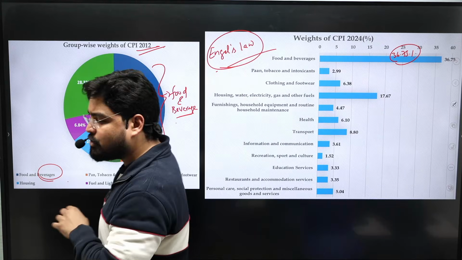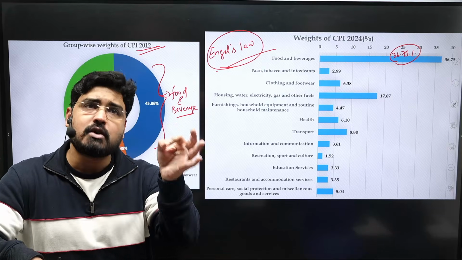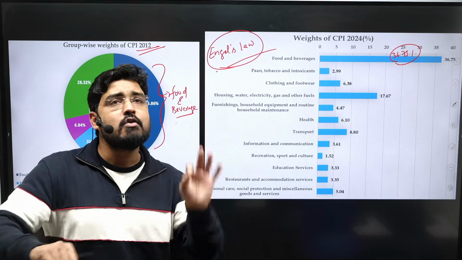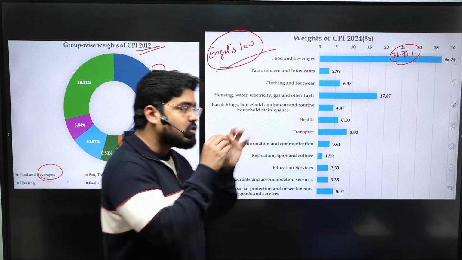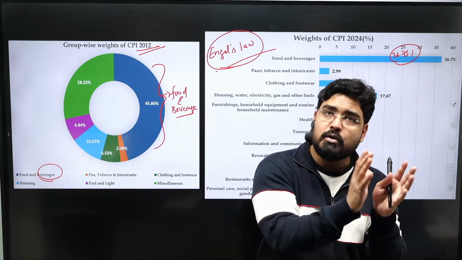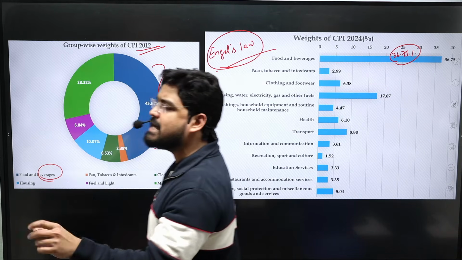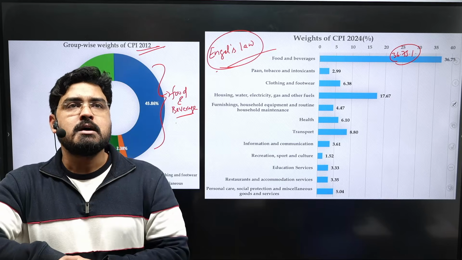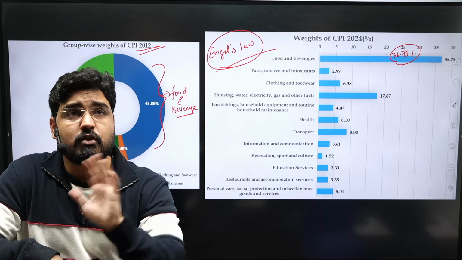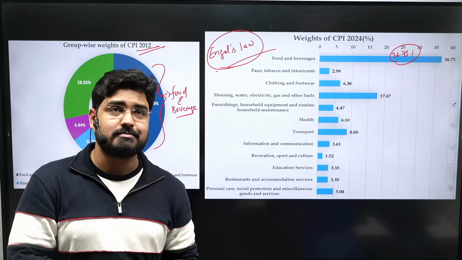Let's say there is an individual who is earning 10,000 rupees per month. Now, if he is spending around 4,000 rupees on food, what is the share of the food budget in that overall consumption expenditure? 40%. Now let's take an example of a person who is spending 1 lakh rupees per month. Out of 1 lakh, at the most the person may spend 20,000 rupees on food. Then the share of the food budget is reduced to 20% of the total consumption expenditure.